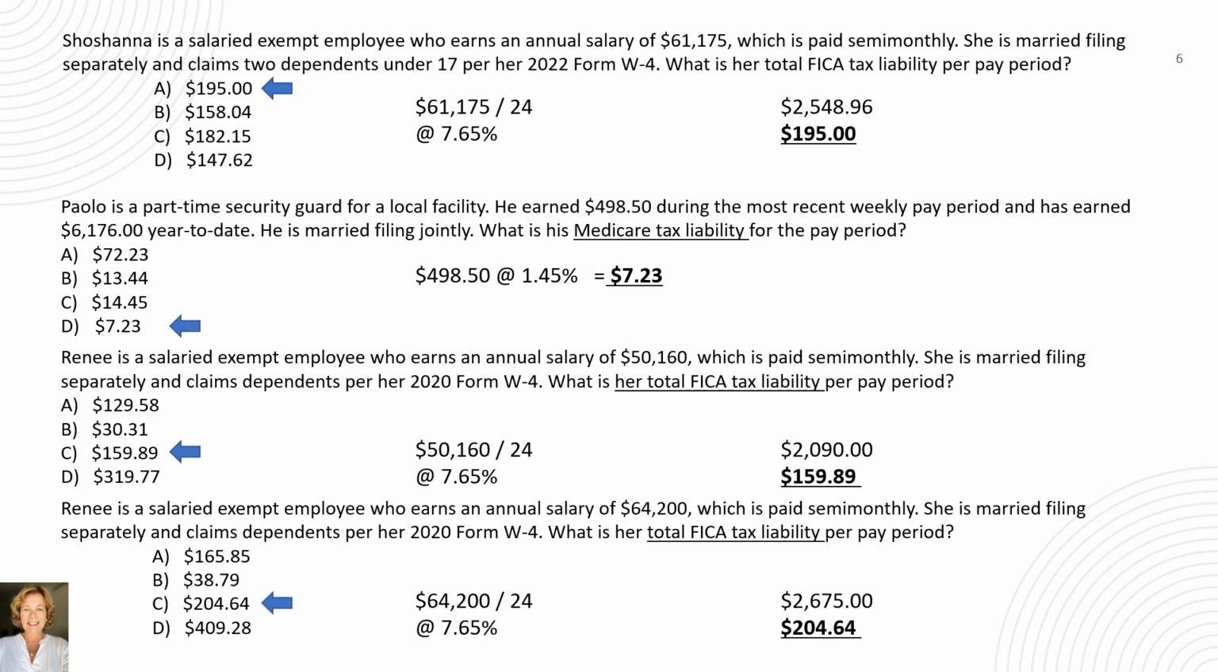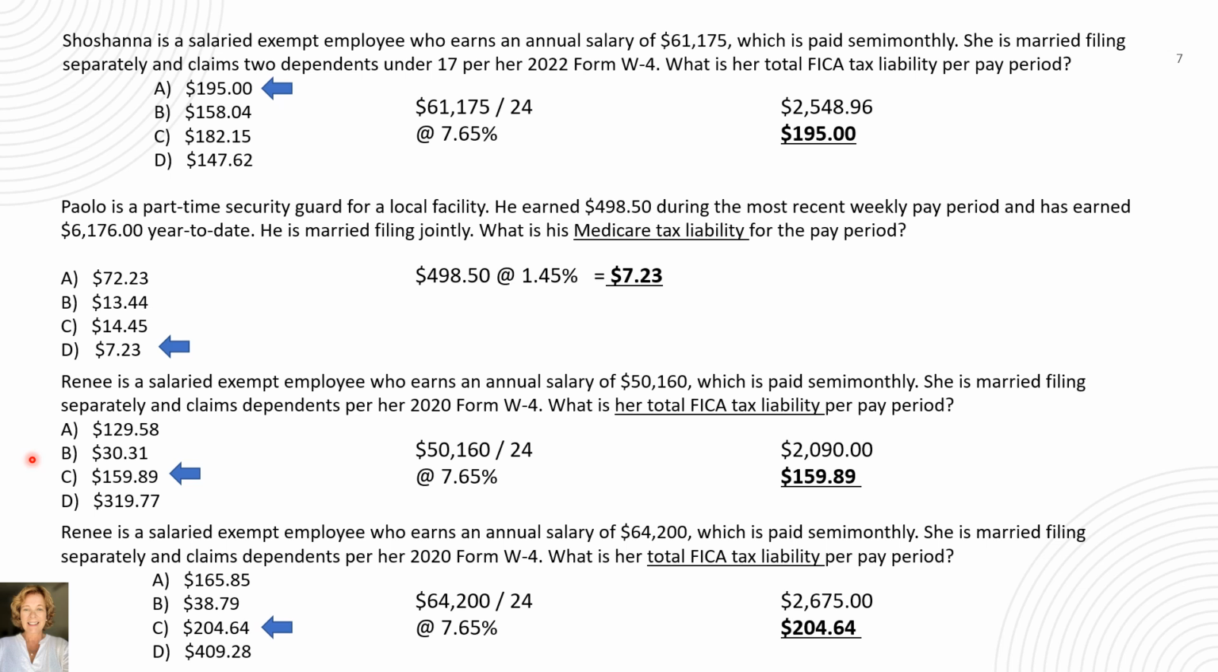Paulo is a part-time security guard for a local facility. He earned $498.50 during the most recent weekly pay period and has earned $6,176 year to date. He's married, filing jointly. What is his Medicare tax liability for the pay period? So to calculate the Medicare tax liability, we would multiply the gross wages, because there are no pre-tax deductions, by 1.45% to arrive at $7.23.